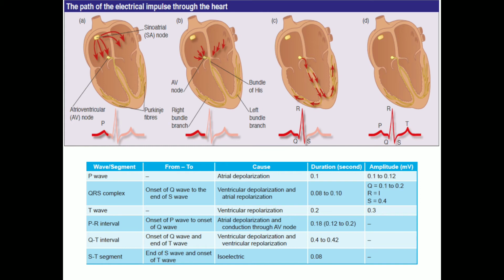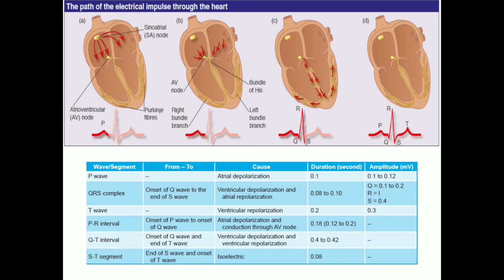Depolarization starts from the SA node and spreads to all parts of the atrial muscles. Atrial depolarization is recorded, but atrial repolarization is not recorded as a separate wave in the ECG. It is not recorded because it actually merges with the ventricular repolarization of the QRS complex. So only the atrial depolarization is recorded.